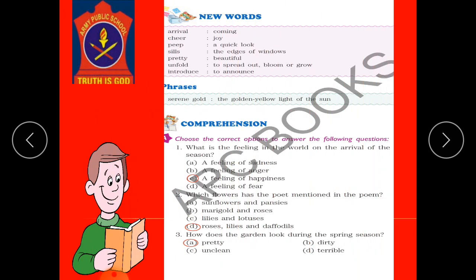So children, this is your book exercise which you have to do.